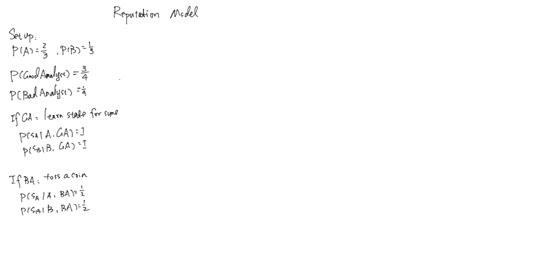In this video, we are going to talk about the repetition model. So here's the setup. You are the boss, the decision maker, and you know there are two states of the world. One is A, one is B. And you believe that A is more likely to be the case, but there is a non-negative chance, to be exact, 1/3, that B would occur.